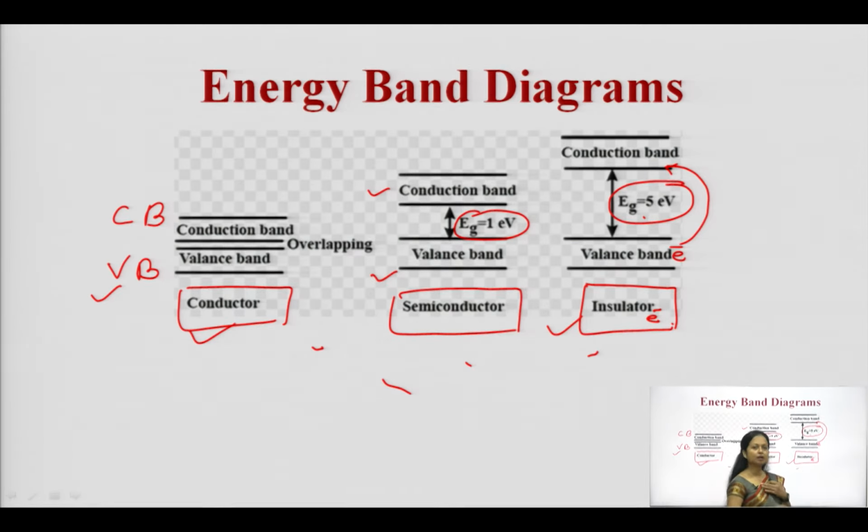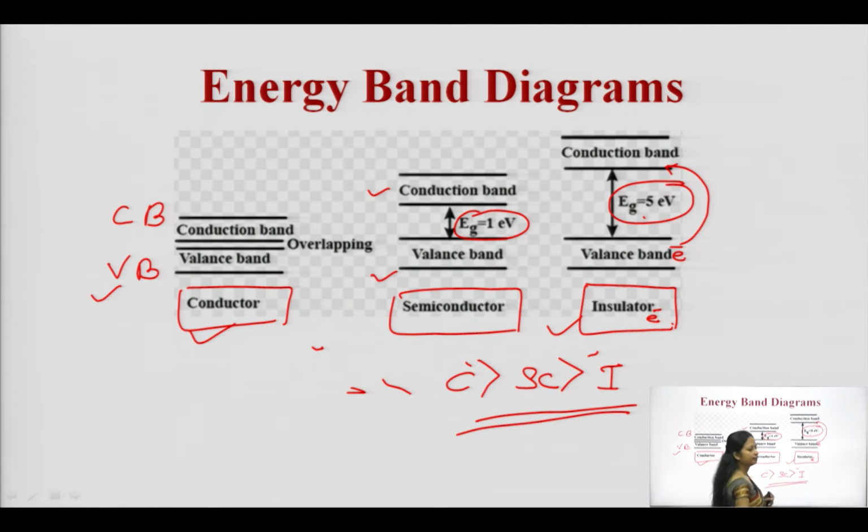So, in the case of insulators, it is very difficult for the electrons to move from the valence band to the conduction band. It means if you compare all these three, the conductivity of conductors is high in comparison to semiconductors, and semiconductors in comparison to insulators. So, accordingly you can understand their behavior.